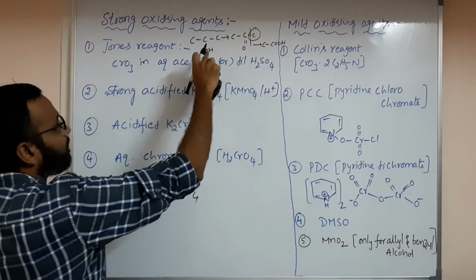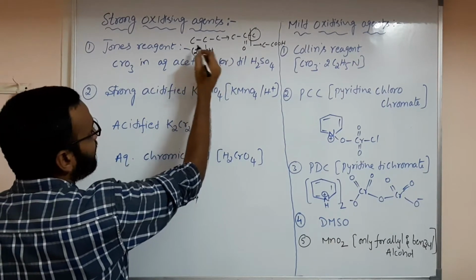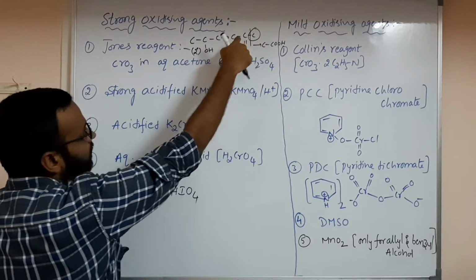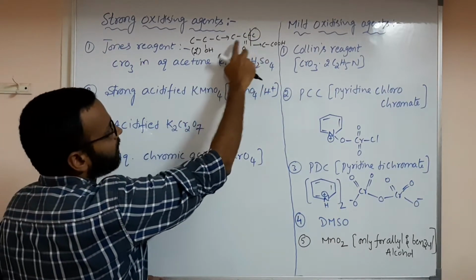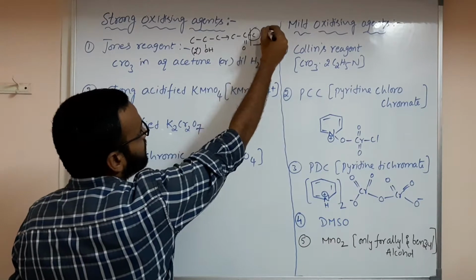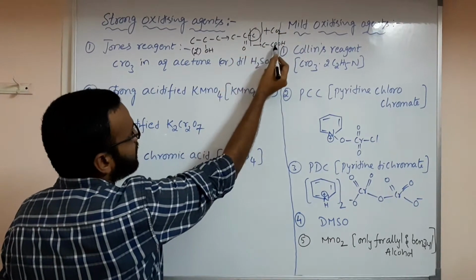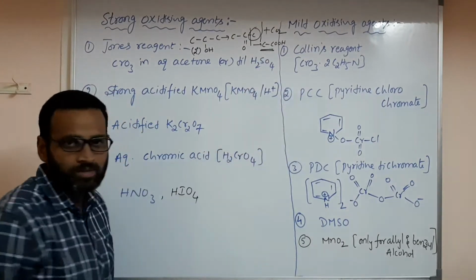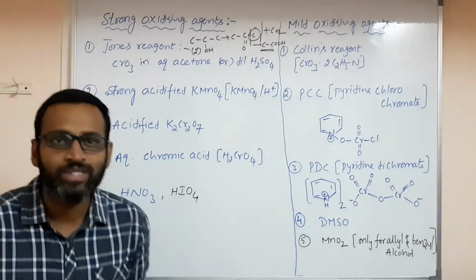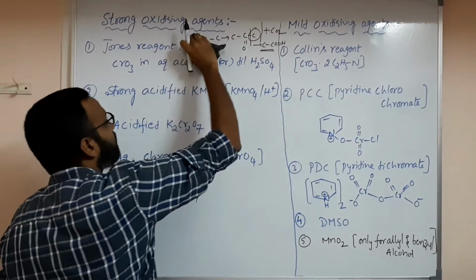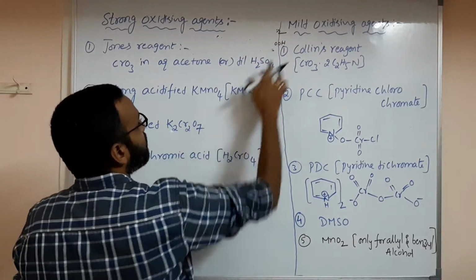So how does a secondary alcohol behave? What kind of alcohol is this? Secondary alcohol. Secondary alcohol is converted to ketone, acetone actually. CH3, C double bond O, CH3. And one of the carbons will be removed as CO2 actually. CO2 removed, and then CH3, C double bond OH with 2 carbons. Means acetic acid you are having. CH3COOH you are having. So this is one of the important conversions in oxidation. So hope you understood about this.